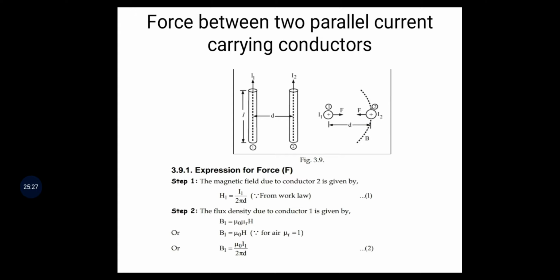Here I1 is current carrying, so when current I1 flows through it, it produces the magnetic field.